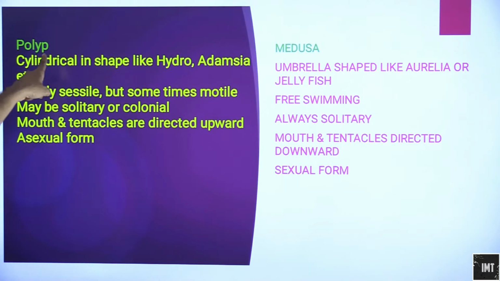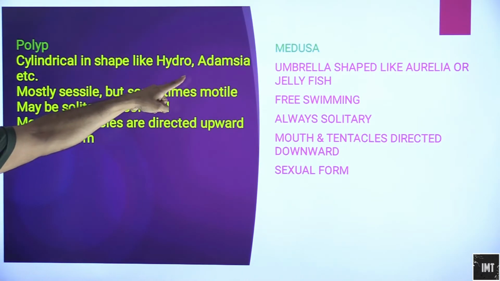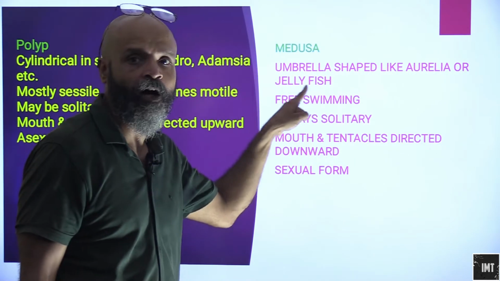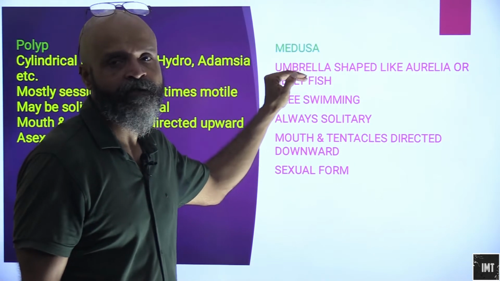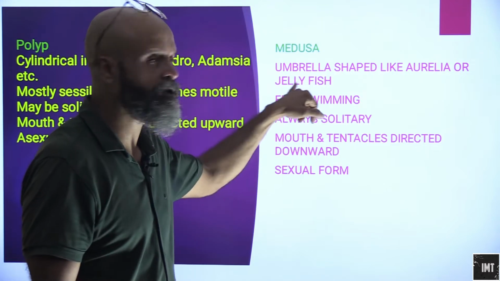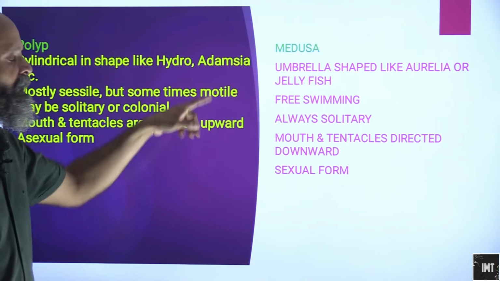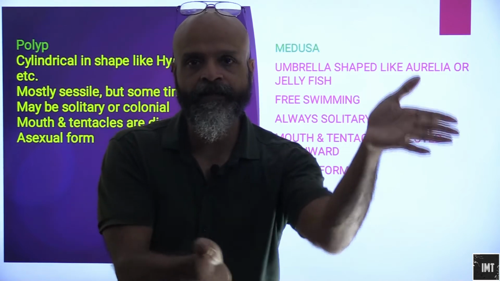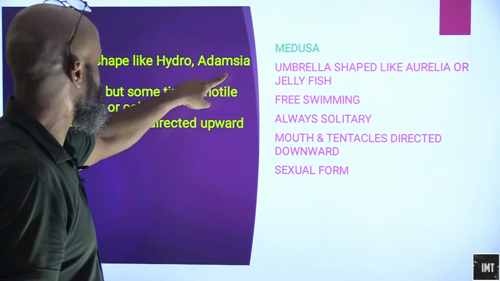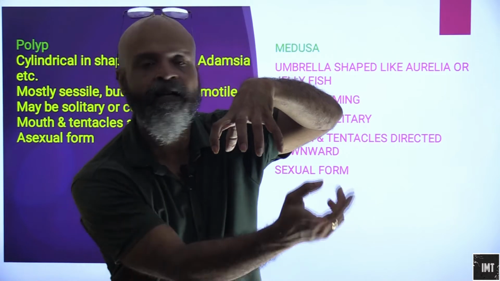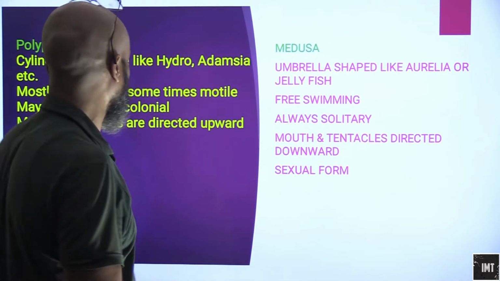So here we have the polyp. This is cylindrical in shape like Hydra, Adamsia, etc. The medusa is umbrella shaped like Aurelia or jellyfish. The medusa form is represented by Aurelia or jellyfish, and it is umbrella-like, while the polyp is cylindrical like Hydra. We have seen Hydra growing like a cylinder. In Adamsia we have this part with tentacles all around, and this is umbrella shaped for Aurelia.